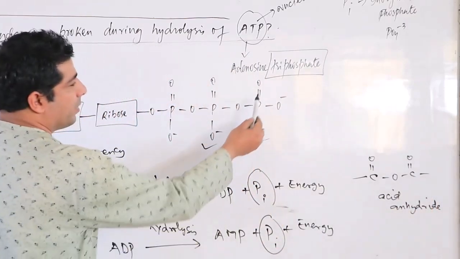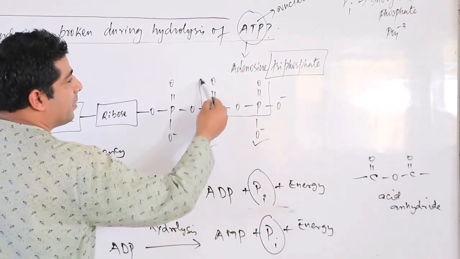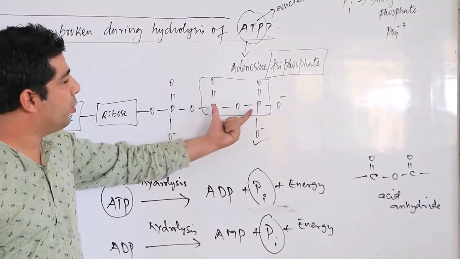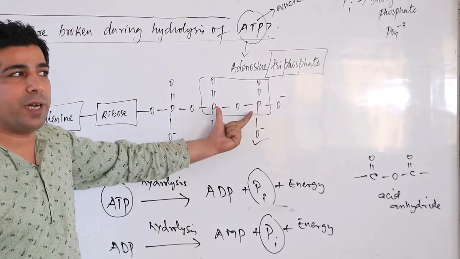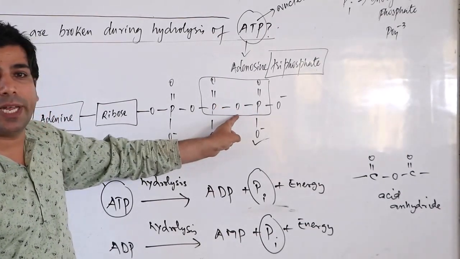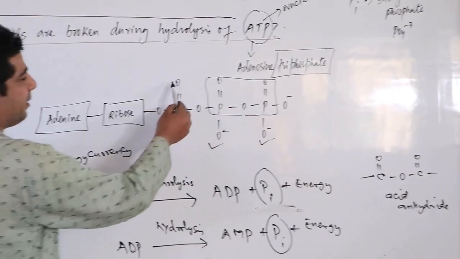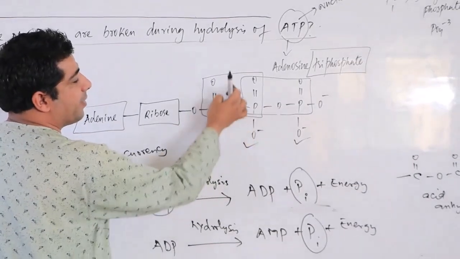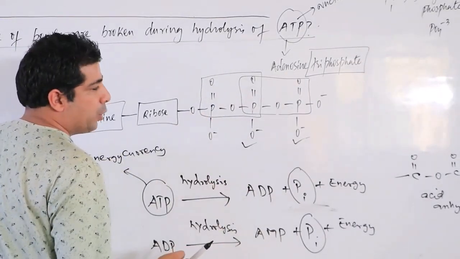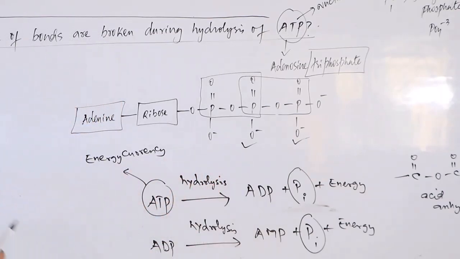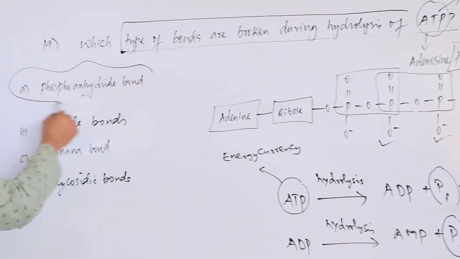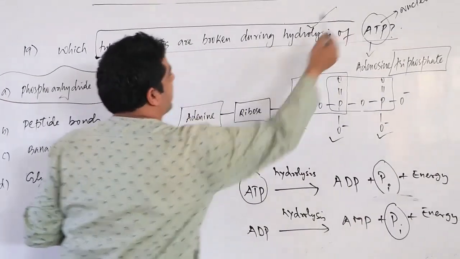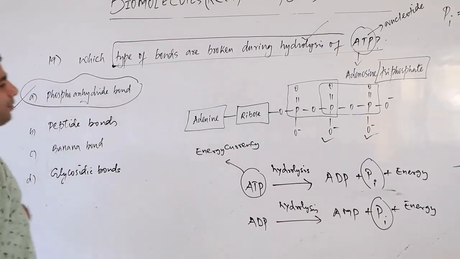And this kind of bond, if you look here, my dear friends, is basically P double bond O, O and P double bond O. This will be called phosphoanhydride bond. That means I have to break this phosphoanhydride bond, and here again I will have a phosphoanhydride bond. So two phosphoanhydride bonds I have to break. Okay? So my dear friends, what kind of bonds are present in the ATP molecule which are broken during the hydrolysis process? We are breaking phosphoanhydride bonds.